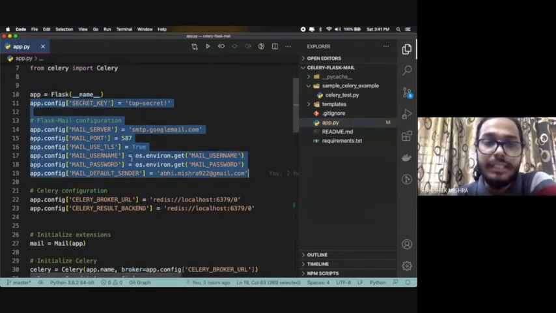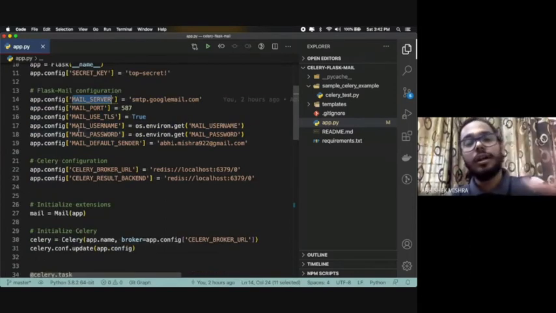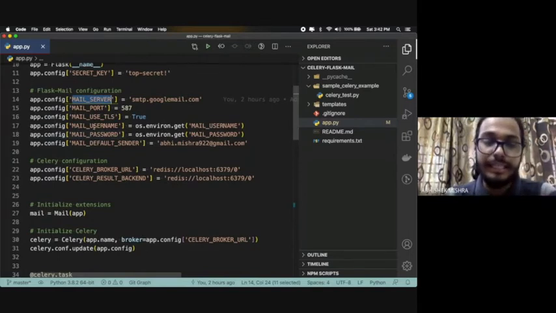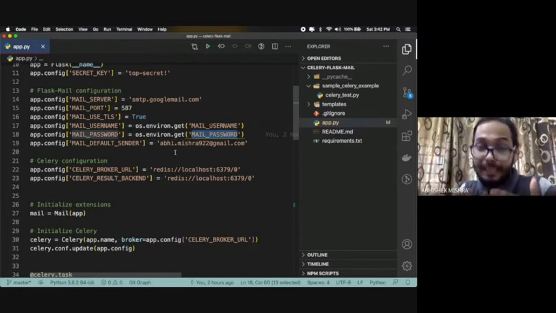I have enabled the mail server as Google email and the port on which it runs. Then this is all the mail server configuration, and then the mail username and password. I have already exported my mail username and password in environment variables, and you are supposed to do the same. I would suggest you follow the steps mentioned in the GitHub repo, and then you can see the immediate response.